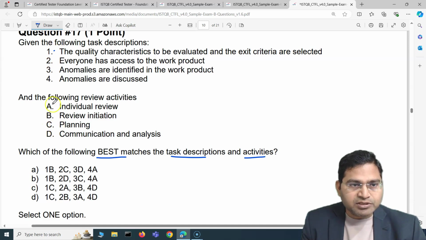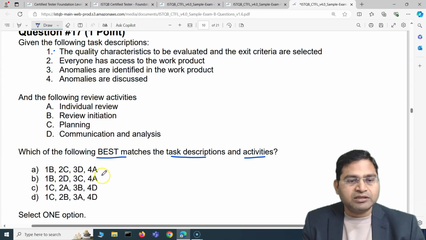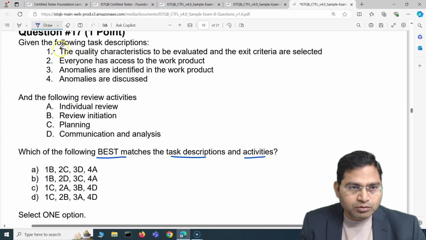So if you're 100% sure that this is absolutely correct, then you can easily go to the options and you can see that with the 1 and C combination, only 2 options are there. So that means within C and D, you have to choose which one is the correct one, right? So that's how you eliminate 2 other options. Similarly, before we clearly say that this is the correct option or one of these is the correct option, let's go through one of the other tasks as well.